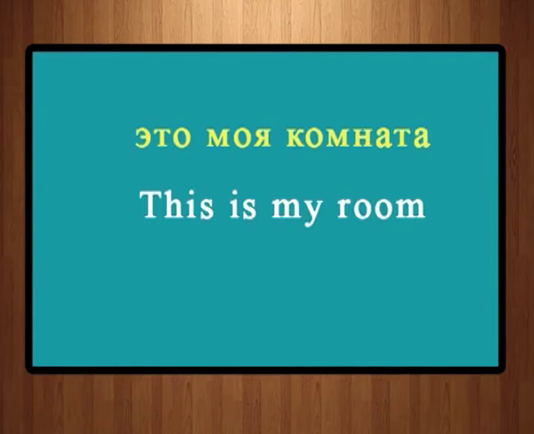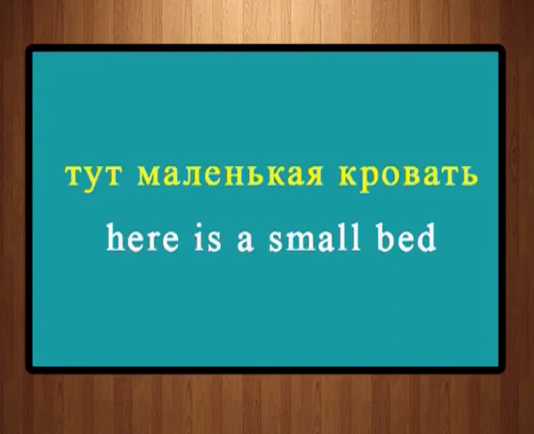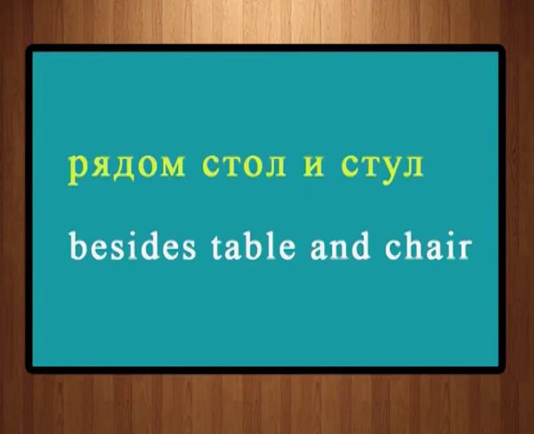Eta Maya komnata. This is my room. Maya komnata очень хорошая. My room is very nice or very good. Тут маленькая кровать. Кровать is bed. So, here is a small bed. Рядом стол и стул. Рядом is besides. Стол, a table and a chair.